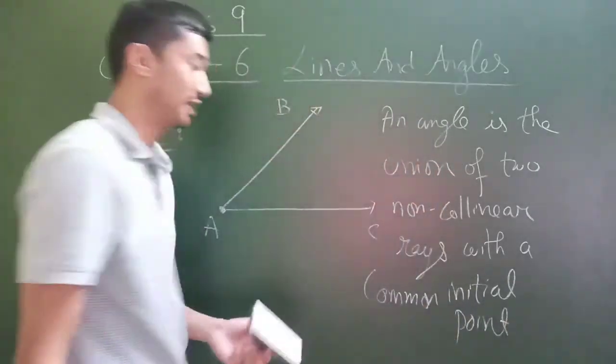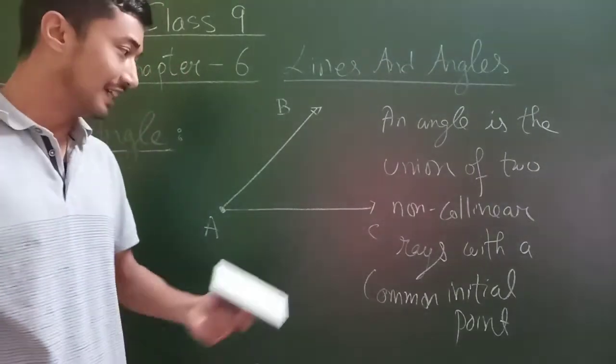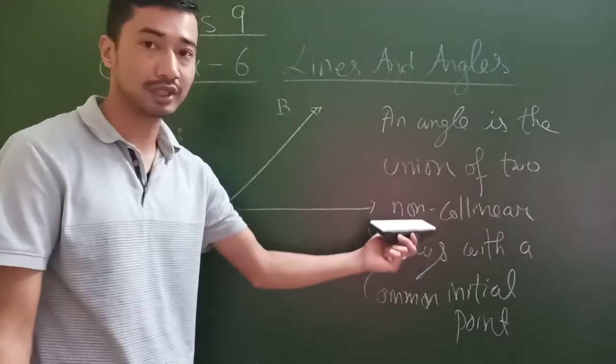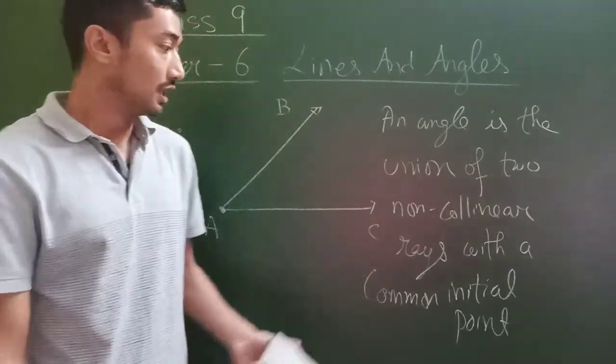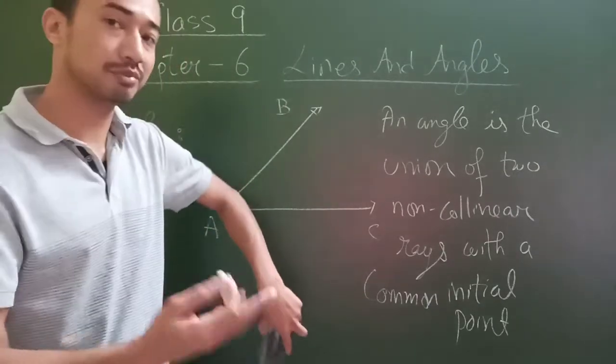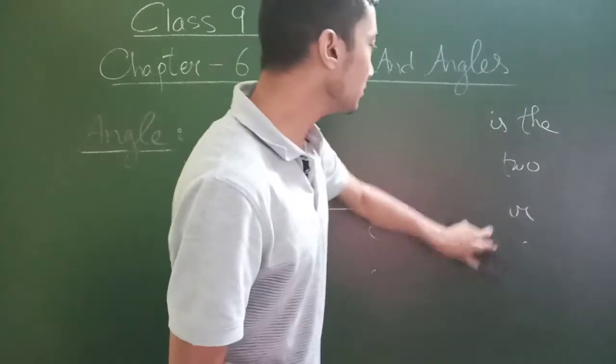That's what we call it, isn't it? Right. Okay, an angle is the union of two non-collinear rays, I'll discuss non-collinear and collinear, with a common initial point. Done? Finish? Shall I rub it off? You can pause the video, write it down, I'm just going to rub it off. Okay, now, so that's what it says.